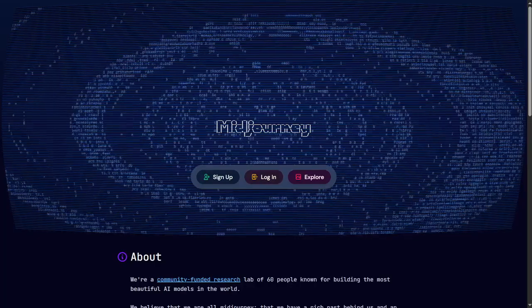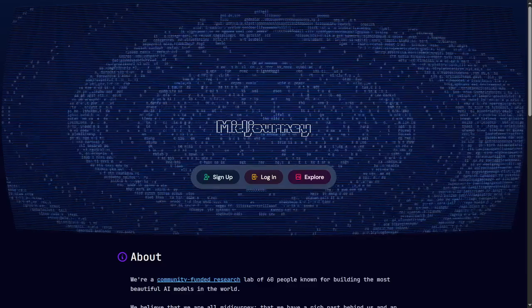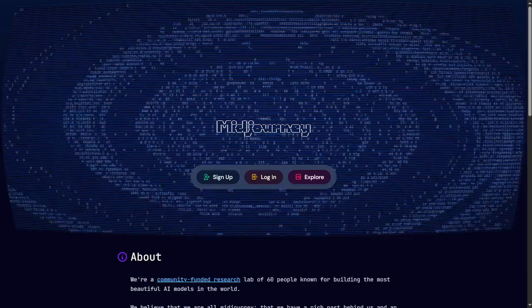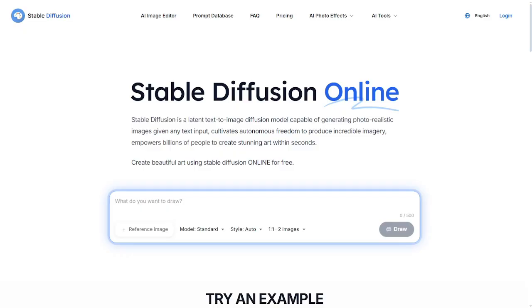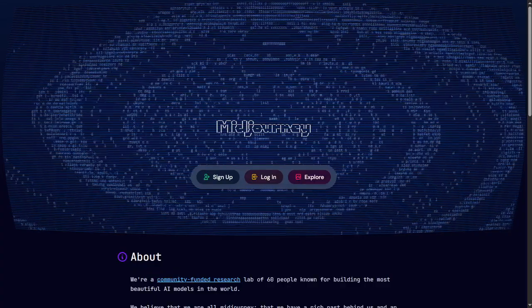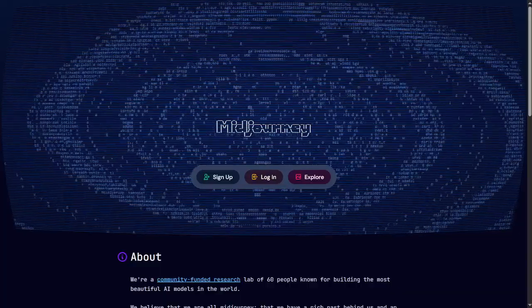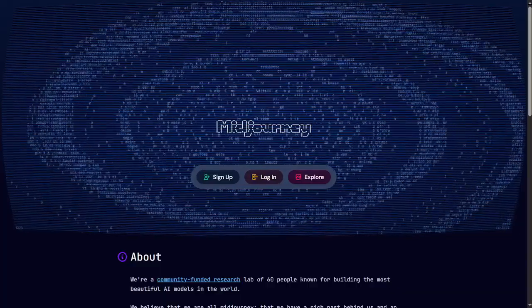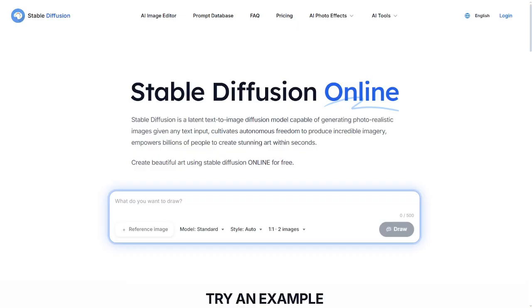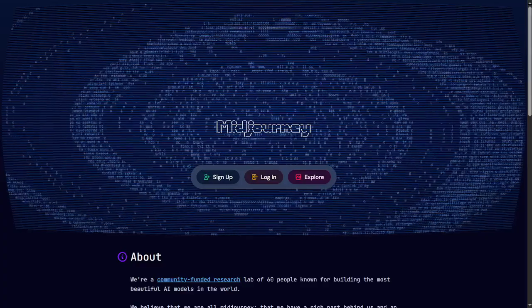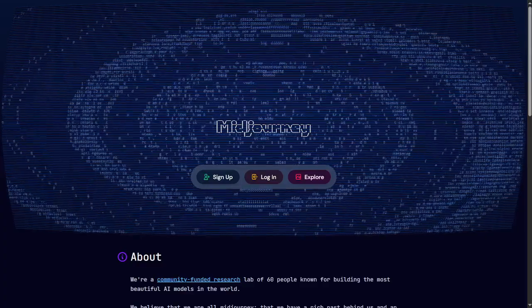When comparing the two, it becomes clear that MidJourney is best for creativity that needs speed and polish. It's great for artists, designers, and marketers who want inspiration and production-ready visuals with minimal effort. Stable Diffusion is best for creators who value control, privacy, and long-term ownership. Its open ecosystem lets you build custom styles, train personalized models, and create art pipelines that belong entirely to you.